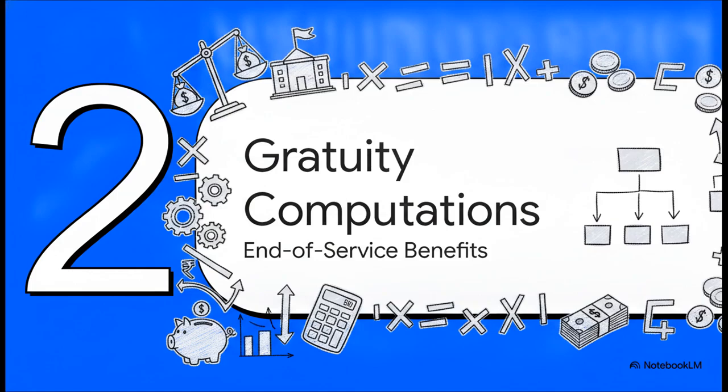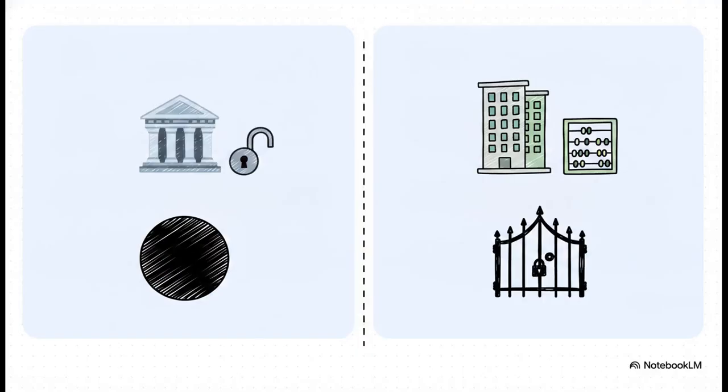Moving on to Section 2, Gratuity computations. All right, this is where the mathematical heavy lifting begins, and it's also where we hit our first major government versus private divide. Notice how the Act structurally separates employees here. Under Serial 3 and 4, death cum retirement gratuity for government and defense personnel is entirely deductible. It's a complete tax shield. But for the private sector, the other employees under Serial 5 and 6, strict mathematical limits apply. If they fall under the Payment of Gratuity Act, the deduction is capped by those specific rules. But what if they don't?